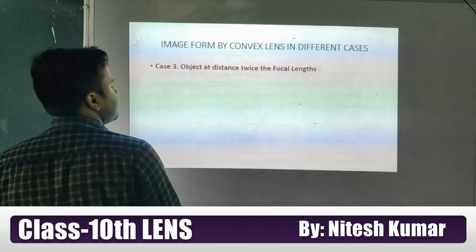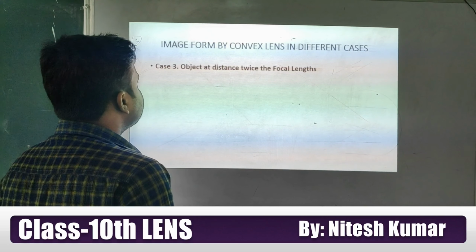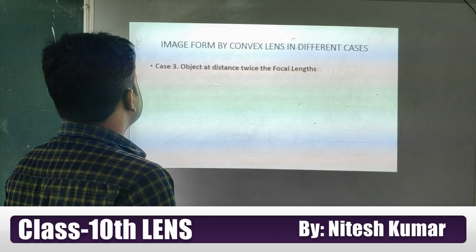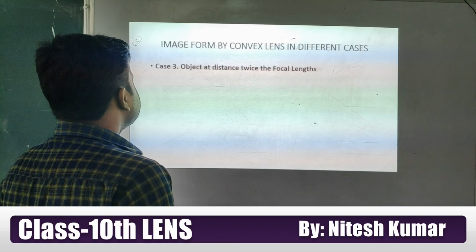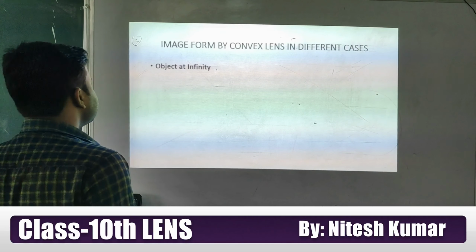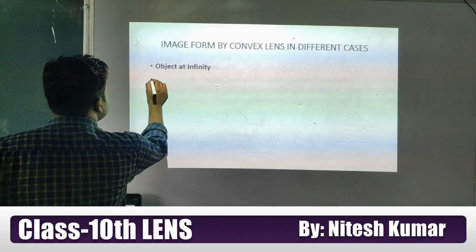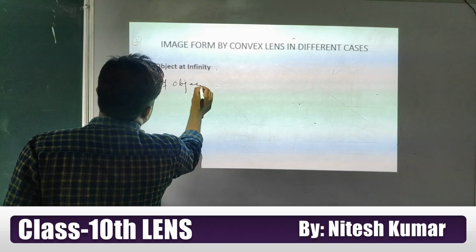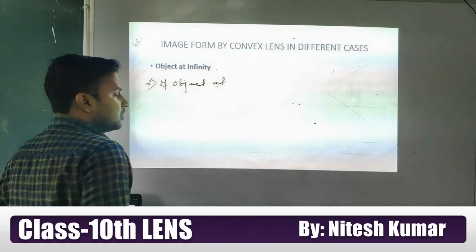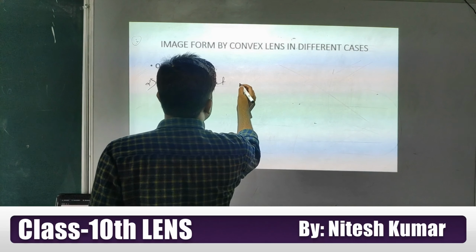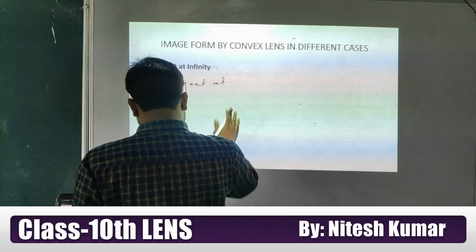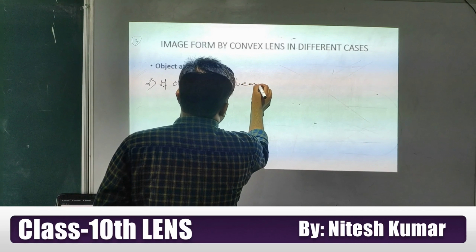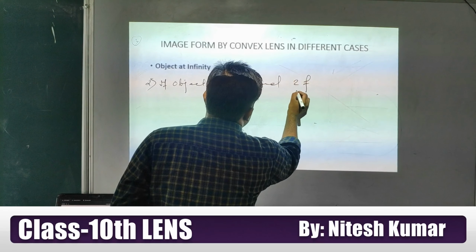Second case, case number 3: object at a distance twice the focal length. One case is missing here, students. So now I am going to discuss the second case first. So the second case is: if the object is beyond 2F.